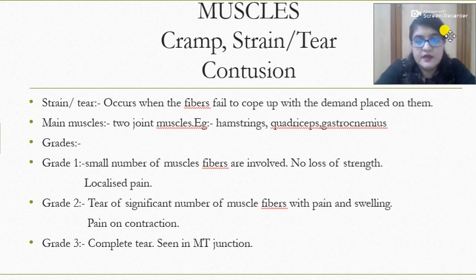And they have told that muscle tear is common in which types of muscles. If the muscle is a two-joint muscle, then it is more common. For example, hamstrings, quadriceps and gastrocnemius. These three are two-joint muscles where a muscle tear or strain is most common. Grades of the tear: grade 1, a small number of fibers are involved and there is no loss of strength, and there is localized pain. Grade 2, tear of a significant number of muscle fibers with pain and swelling, and pain on contraction. And grade 3, there is a complete tear, and it is seen mainly at the musculotendinous junction.